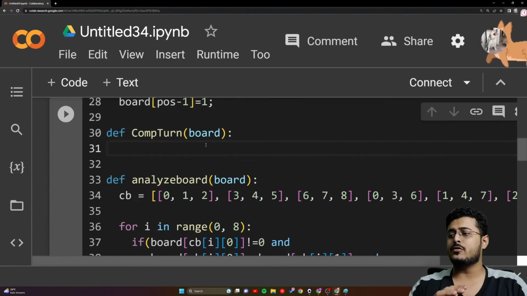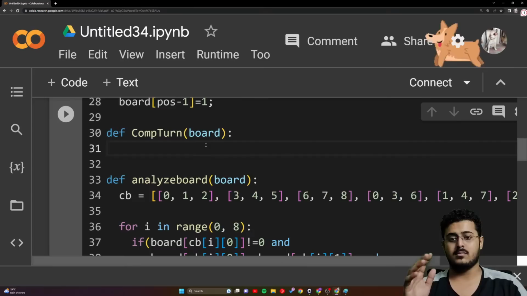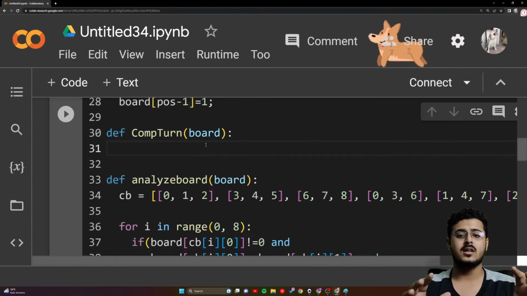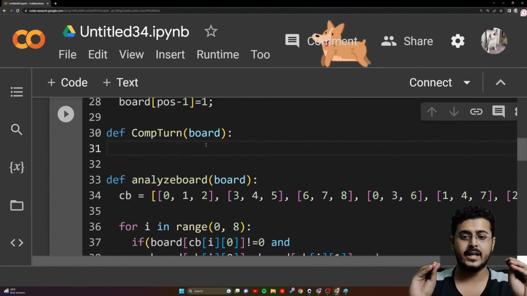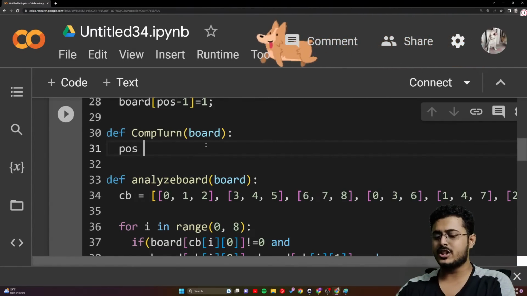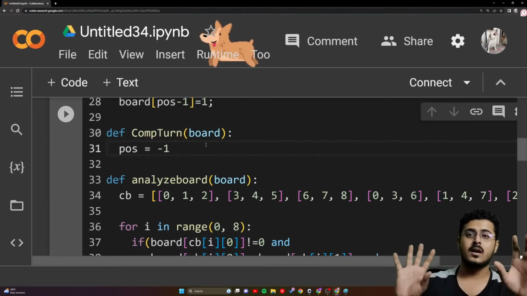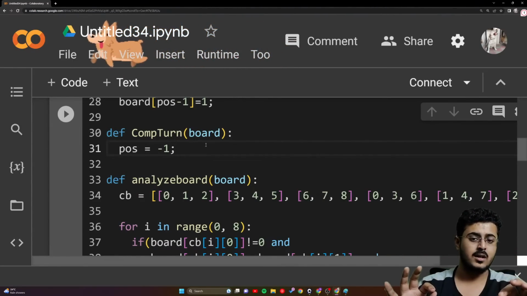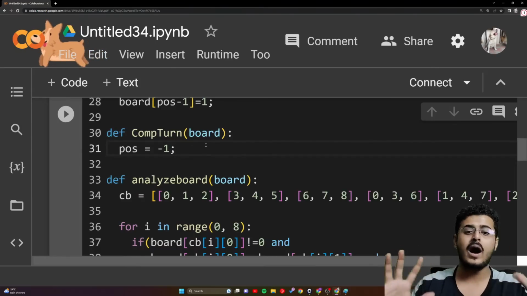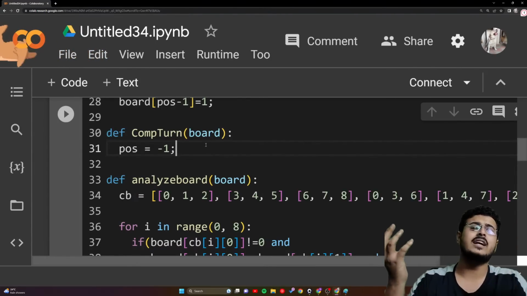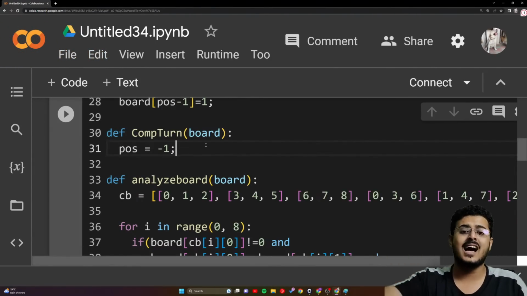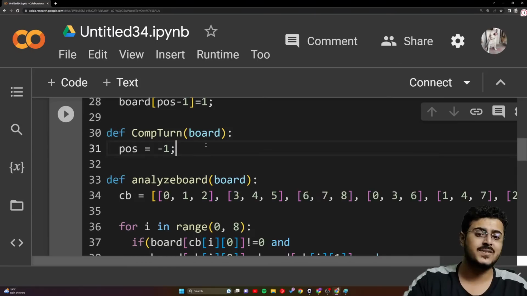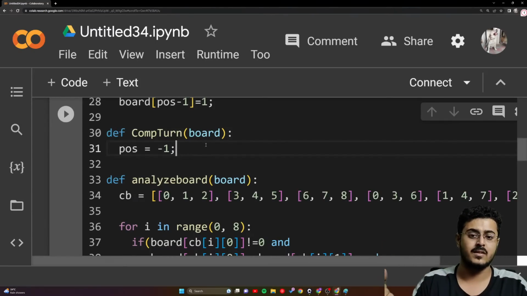Now, we first need to tell the computer that you cannot put it anywhere, you need to figure it out. So I'm going to declare my position as -1. Computer, you have no idea where to put the O right now. You cannot put it. -1 does not exist, since the index starts from 0 in the board list itself. So it has no idea right now.